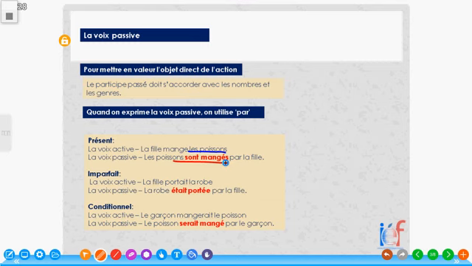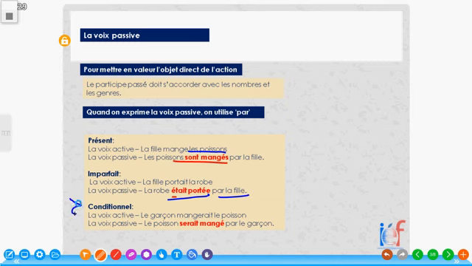In the passive voice, it becomes la robe était portée par la fille. That is, the dress was worn by the girl. The dress was worn by the girl. La robe était portée par la fille.